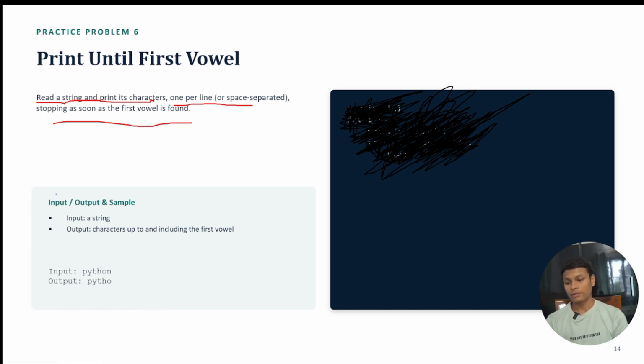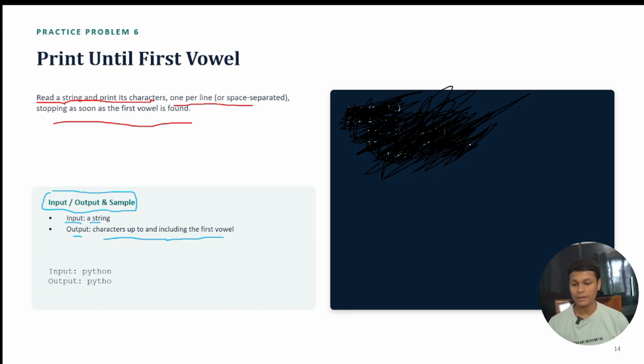So now the sample was there. What was the sample? The sample has an input and output. We are going to take a string input from the user. After that we are going to print characters up to and including the first vowel. If a vowel is found, we have to print that vowel. After printing that vowel, we have to stop the loop, means we are going to break the loop, we are going to leave the loop.